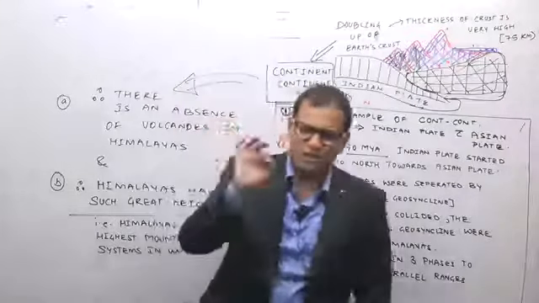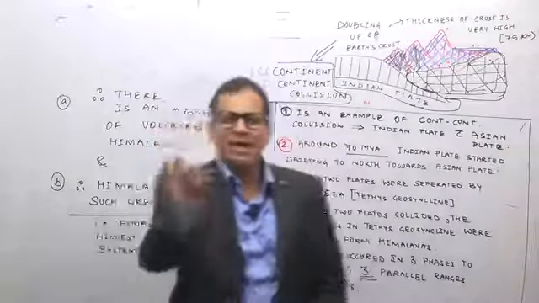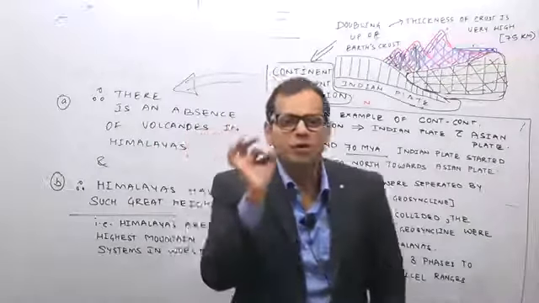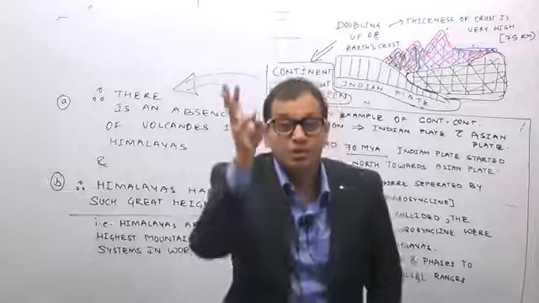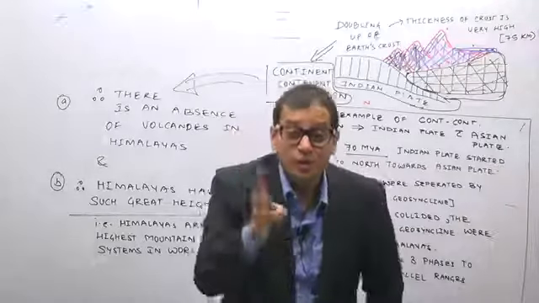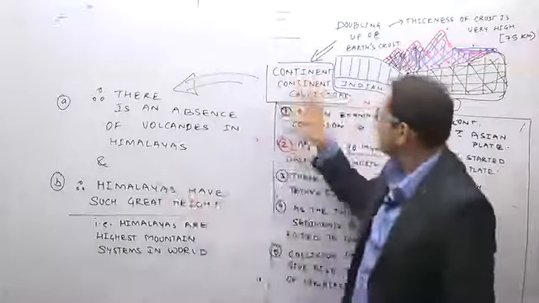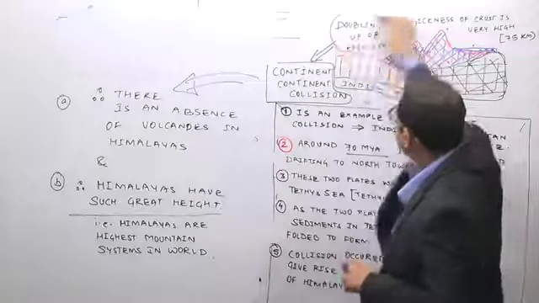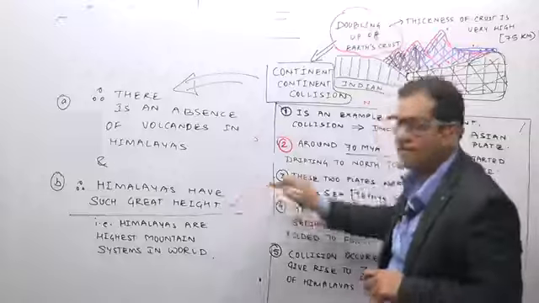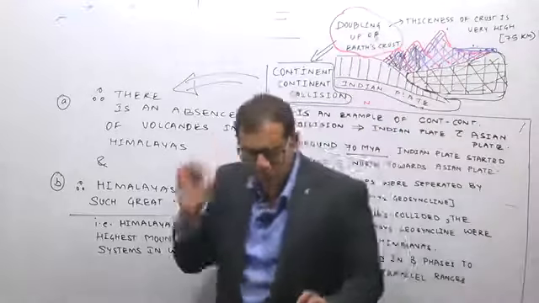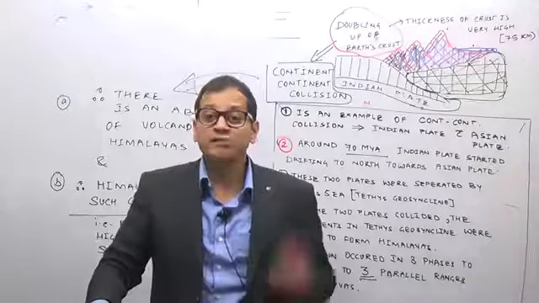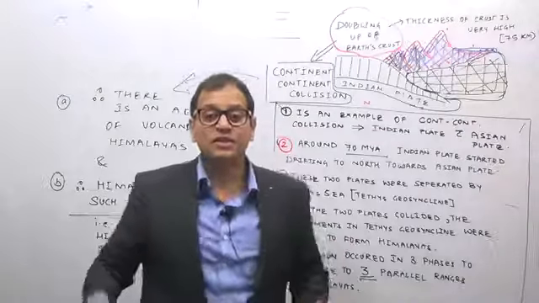From your general studies point of view, remember the Himalayas as such today do not have volcanic eruption, because they are an example of a continent-continent collision. Because it is an example of a continent-continent collision, there is a phenomenon known as the doubling up of the earth's crust. And because of the doubling up of the earth's crust, the Himalayas have a greater height. So this is all about the origin of the Himalayas. So I will repeat again, we will revise what we studied in this lecture.